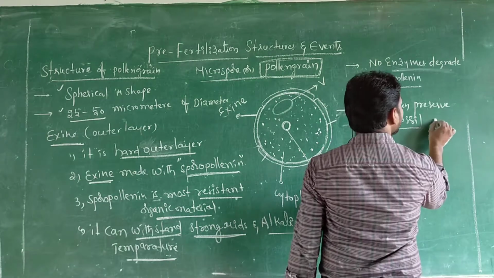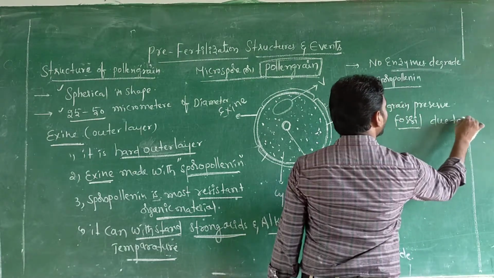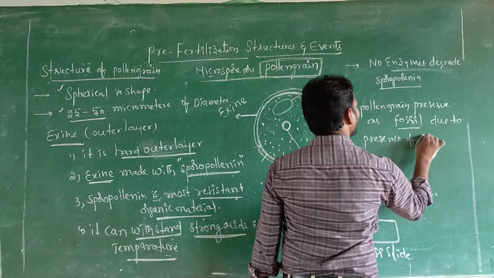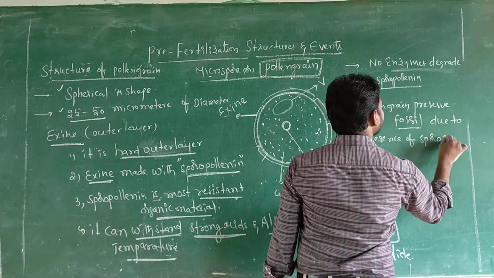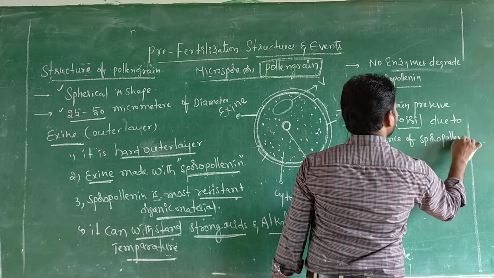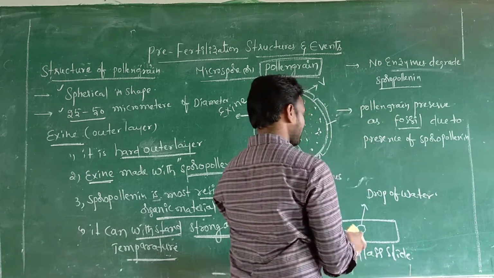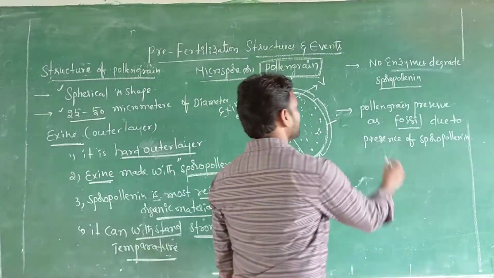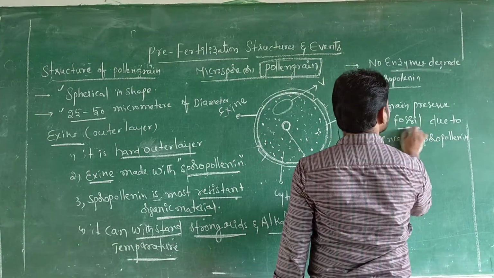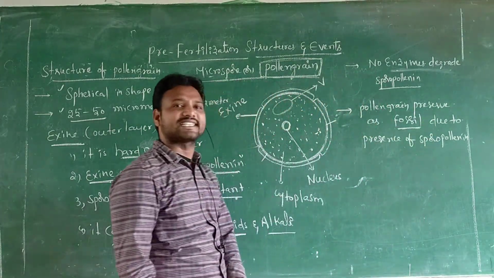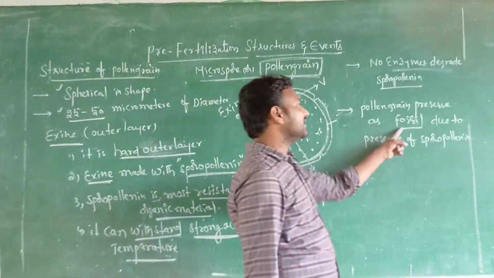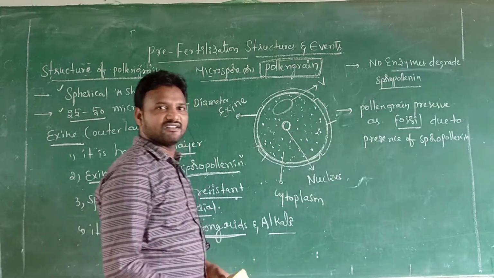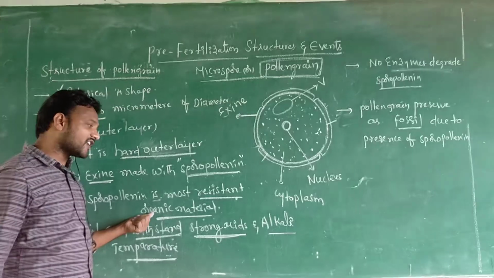Why, sir? Due to the presence of sporopollenin. Very important point, asked many times in bits. Pollen grain is preserved as a fossil due to the presence of sporopollenin. What is sporopollenin? It is the most resistant organic material.